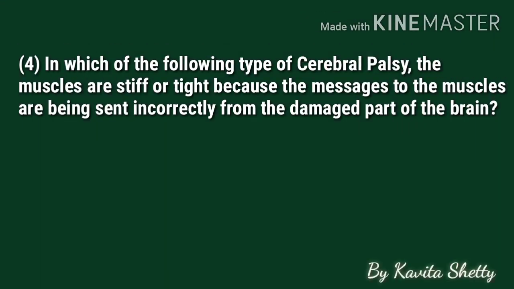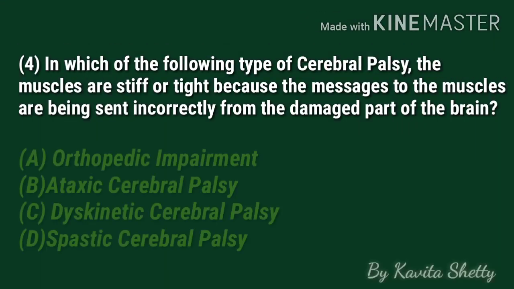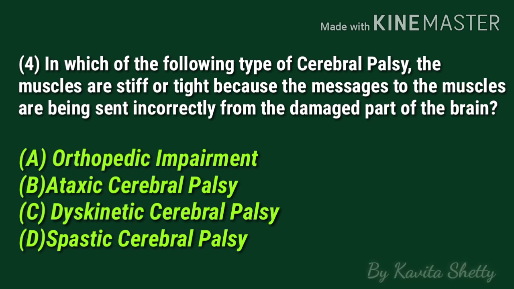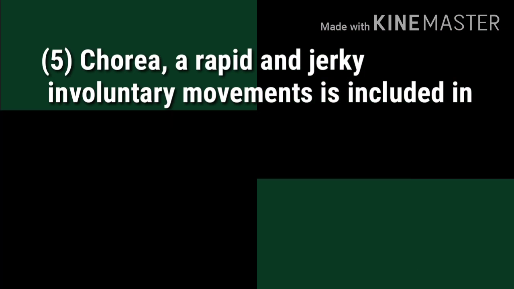Moving towards MCQ number 4. In which of the following type of cerebral palsy the muscles are stiff or tight because the messages to the muscles are being sent incorrectly from the damaged part of the brain? As you can see, the options are orthopedic impairment, ataxic cerebral palsy, dyskinetic cerebral palsy and spastic cerebral palsy. First of all, let me tell you, option A, which is orthopedic impairment, is not a type of cerebral palsy. So the correct option here is D, which is spastic cerebral palsy.